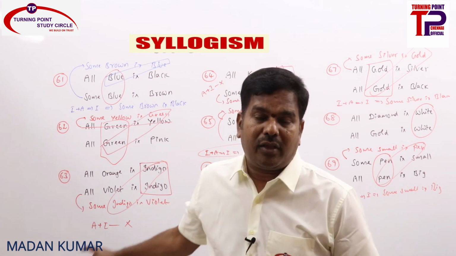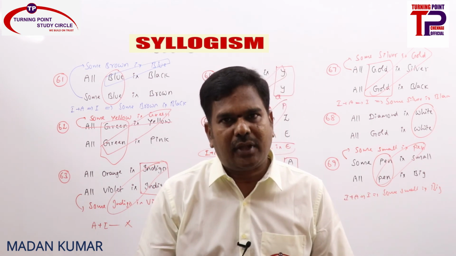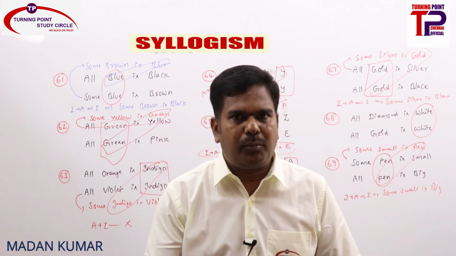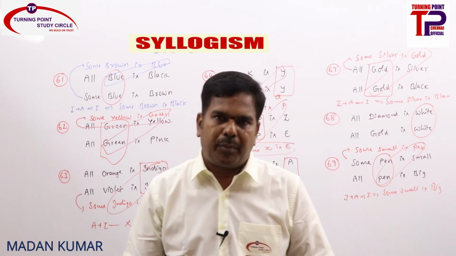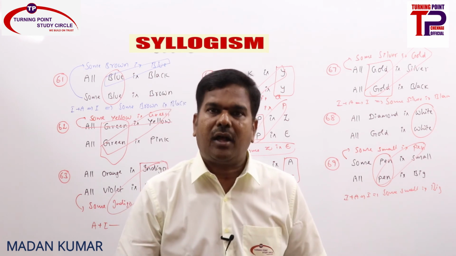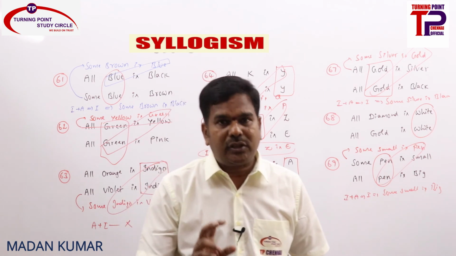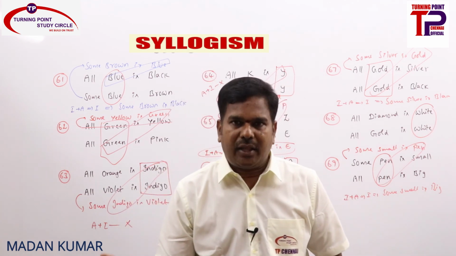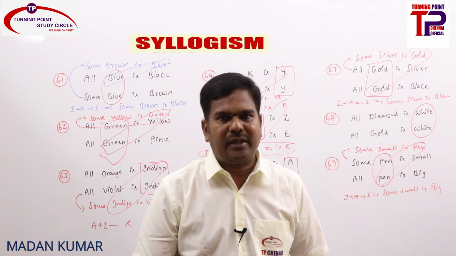That is the reason I have given 9 examples only based on both A statements and A and I statements, or it can be I and A statements. So always remember, whenever it is not properly aligned, you can make proper alignment by interchanging the statements, or by converting the statements, or by both. But whenever both are A statements, any one of the A statements you convert into I, and you check for I plus A.